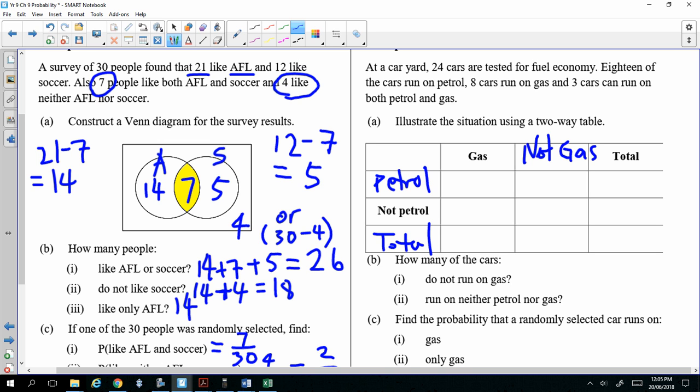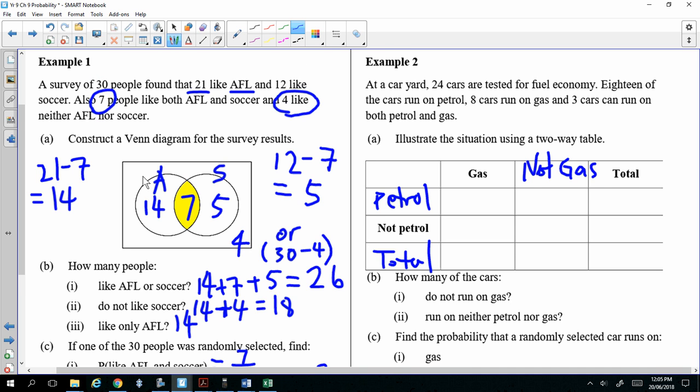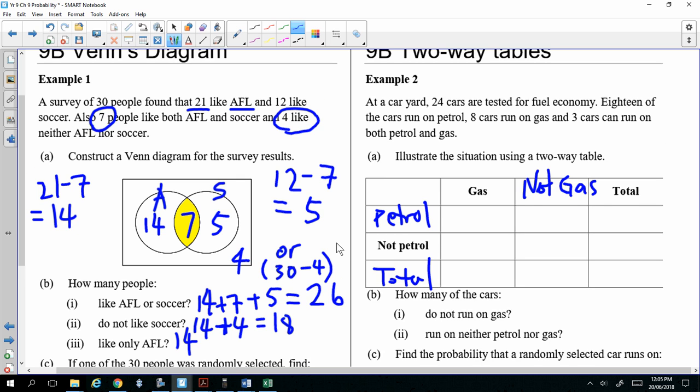So a two-way table and a Venn diagram are very similar. There are 2 categories, so there are 2 circles. And in here, there's gas, not gas, petrol, not petrol. So we'll look at all the possibilities, and we can enter the numbers. If you look at this, 3 cars run on both gas and petrol. That means you put 3 here. So this cell means they use gas and petrol.